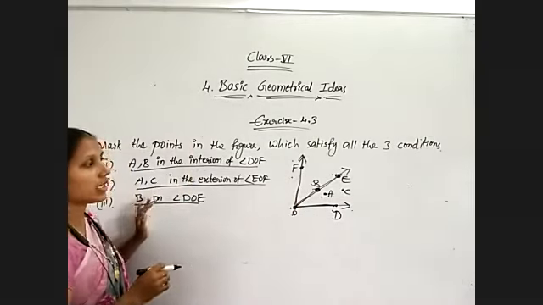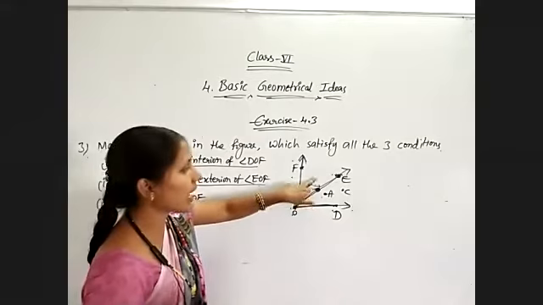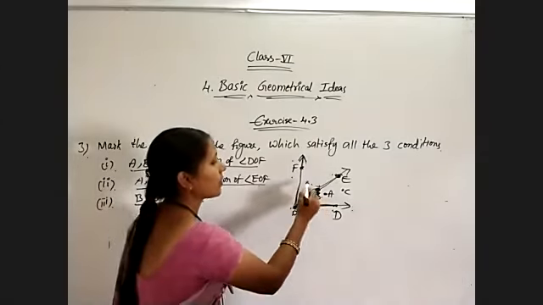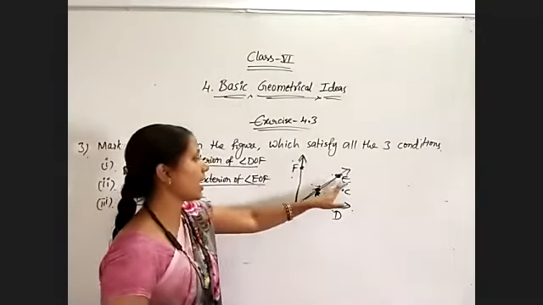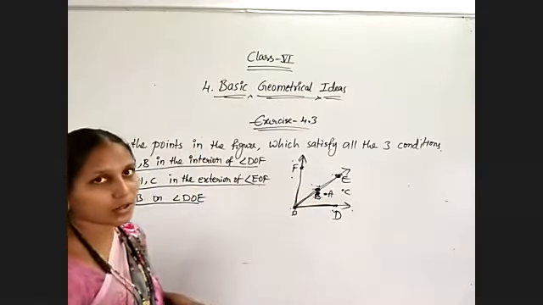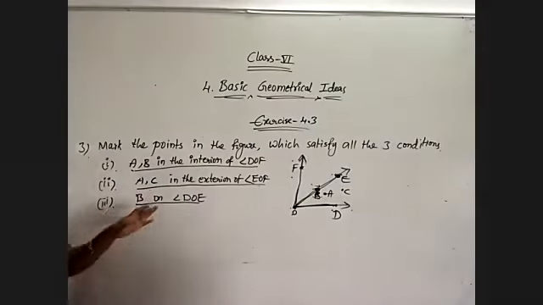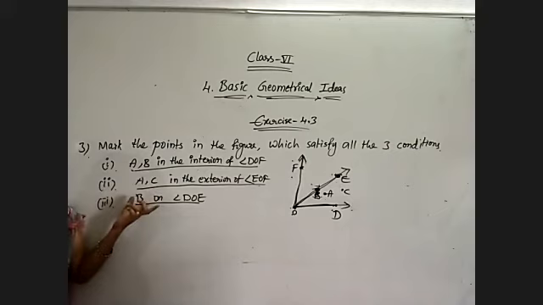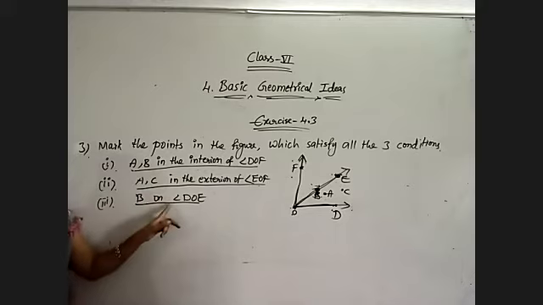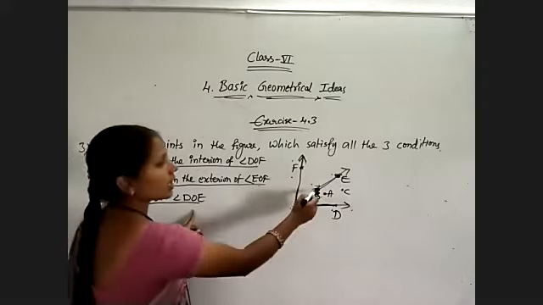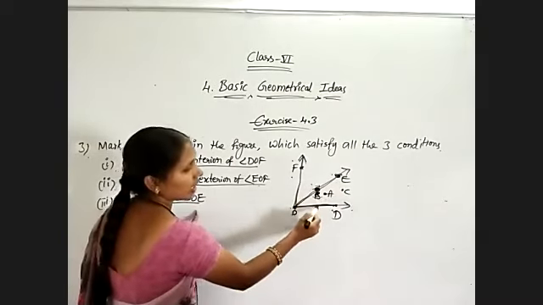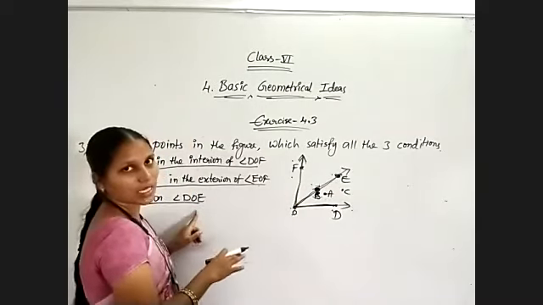Understand? So there is this point B is on angle DOE. That means there is no angle between interior of angle EOF. Understood? So once again I am telling, they are asking to place the points A, B, C according to the given conditions, either interior or exterior or boundary. Now it is very clear that B is on angle DOE. So B is on angle DOE anywhere, either here or here. Any one of the arms you can place point B.